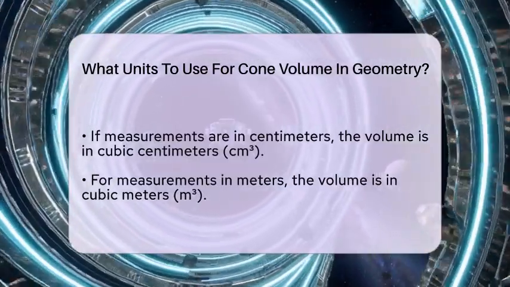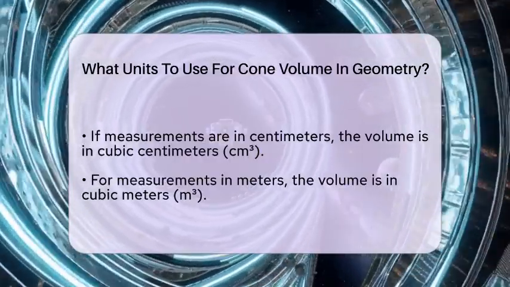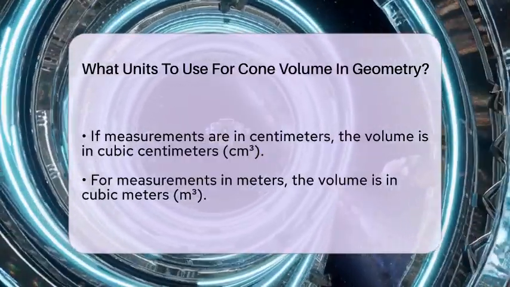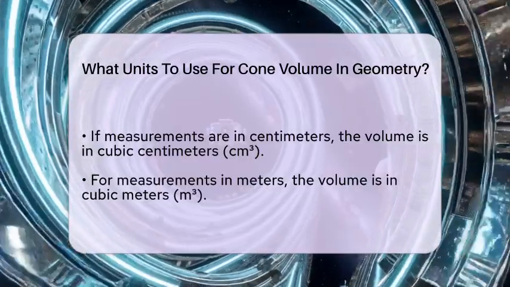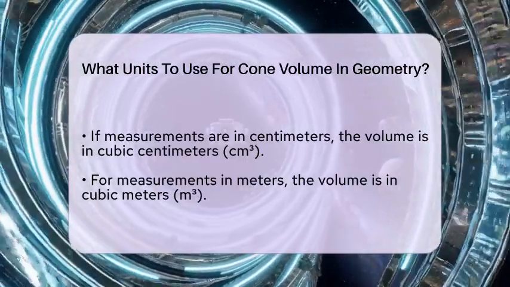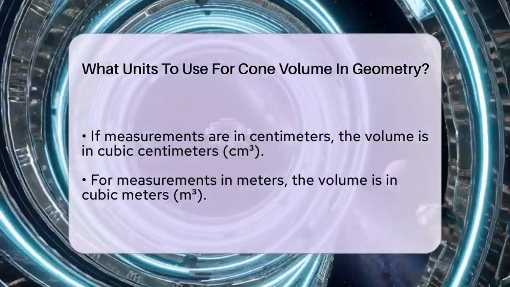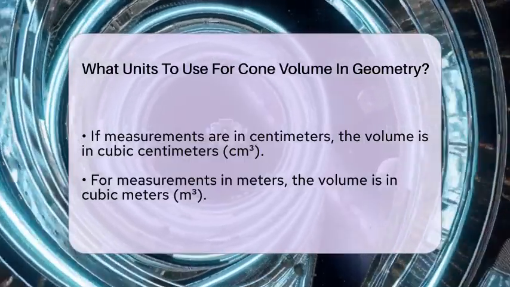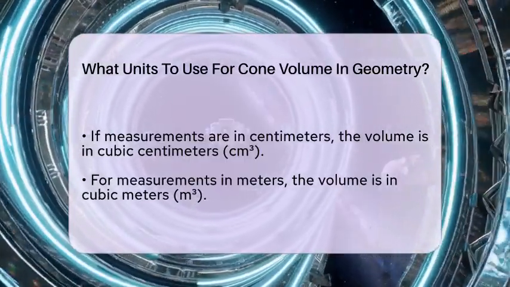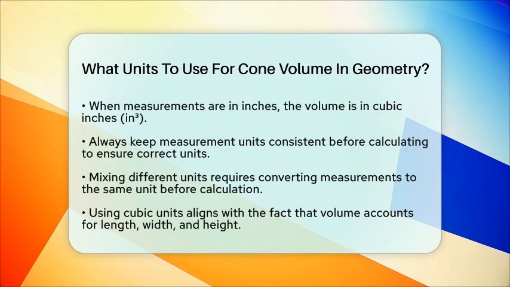Why do we use cubic units? Because volume is about how much space something takes up in three directions: length, width, and height. When you multiply the area of the base, which is a square, by the height, you get a cube. This is why the units are always cubed.